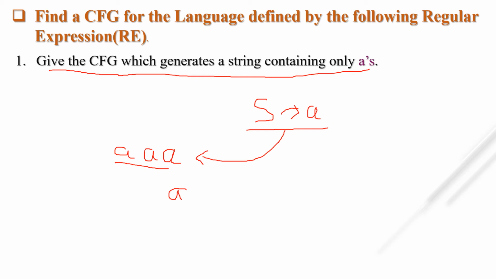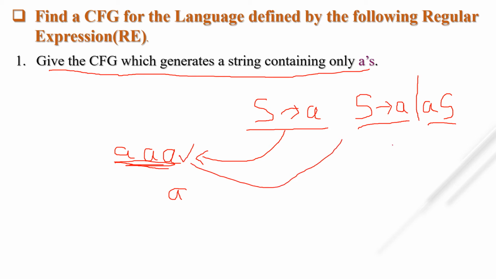So simply what to do? This S tends to A will be there, because if there is a single A, then this particular production will be correct. If there are more than one A, then simply you have to write A and this starting symbol, that is S. Why do I write this? For example, suppose there are total 3 A's in the string. This string is correct according to this grammar.